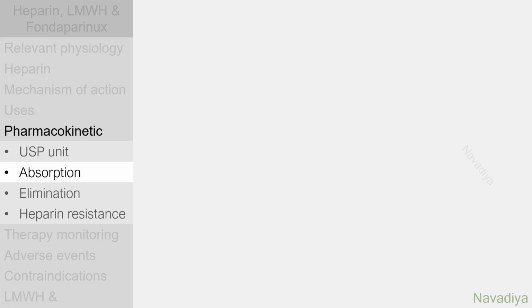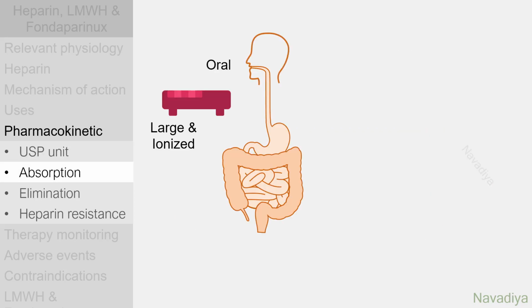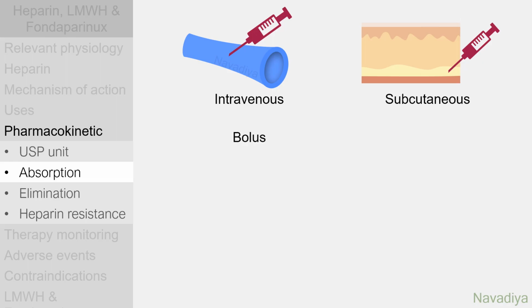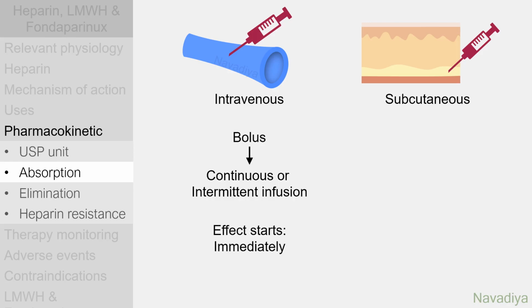Now routes and absorption. As heparin molecules are large and highly ionized, they are not absorbed orally. Intramuscular injection causes hematoma. So these routes are out. It is given by intravenous or subcutaneous injection. By intravenous route, it is given bolus followed by continuous or intermittent infusion. With this route, it starts working immediately.